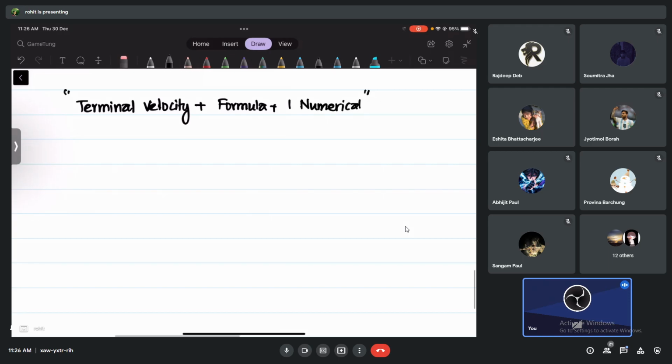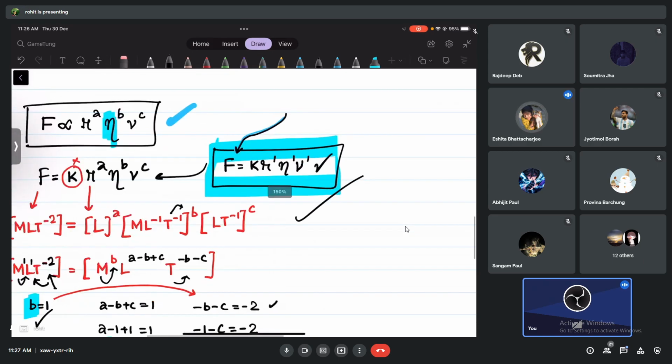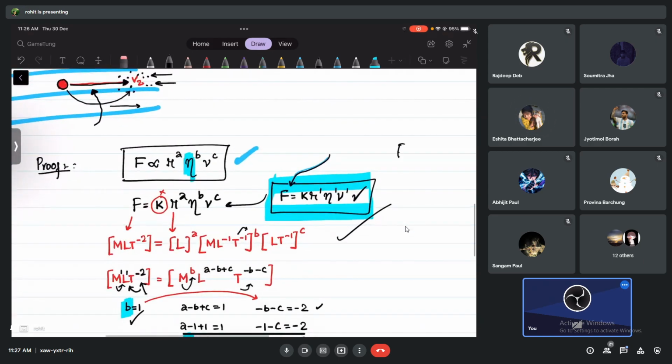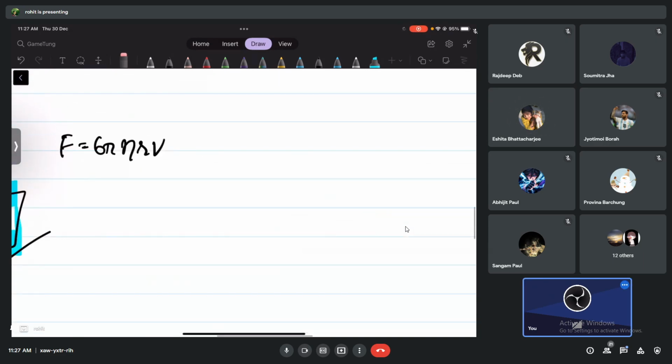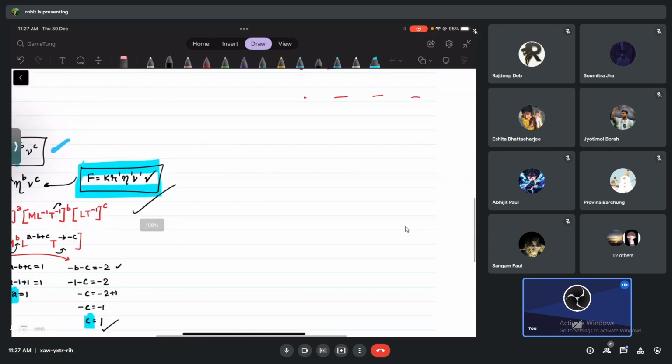By the way, I think you can understand by this formula. If they ask you, if the spherical body has double radius, what kind of viscous force will be acting on it? Same or double viscous force? Double, right? Because the formula is F equals 6 pi eta R V. All the powers are 1, 1, 1. So if velocity is doubled, viscous force becomes double. If the radius is doubled, viscous force is doubled. If the coefficient of viscosity is also doubled, then the viscous force will be doubled. It is linearly dependent, with power 1.